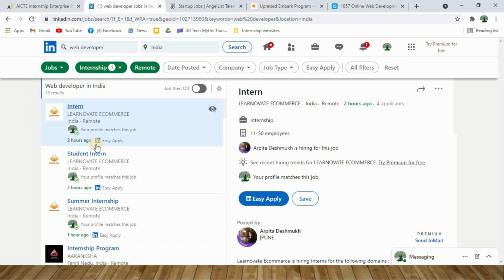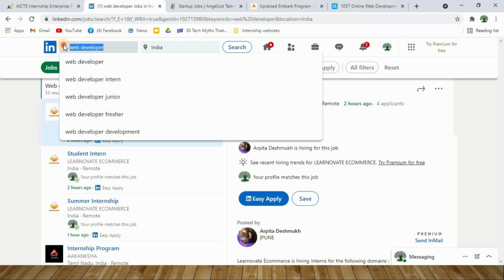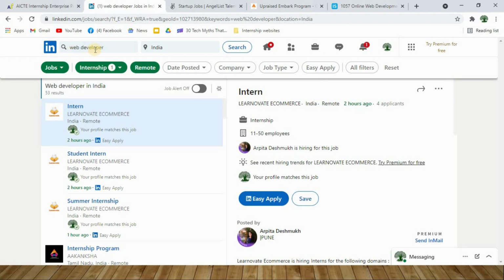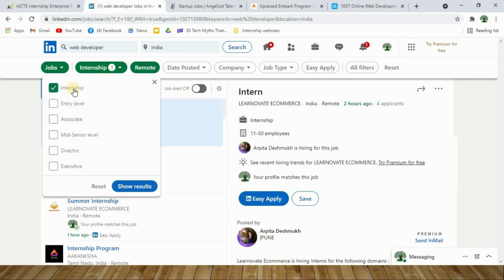So now what I have done is I have searched for web developer, because I am looking for an internship as a web developer. That is why I have entered web developer over here, and I would like to work in India. In case you wanted to work abroad, you can type the specific locations as well. I am looking for an internship opportunity, and I am not looking for any senior level or associate level job opportunities as of now. As I am very specific towards internship opportunities, I have selected the filter called internship, so that will give me only the internship roles.